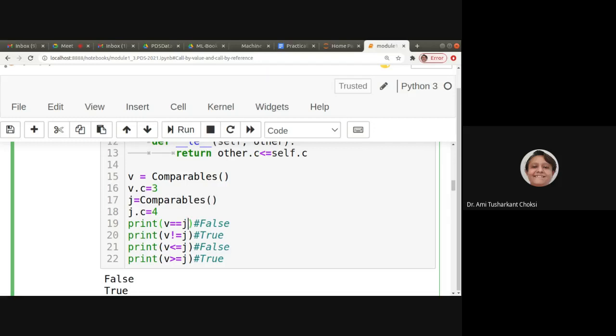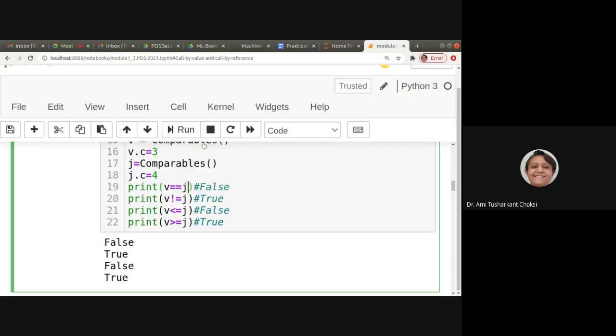I mean to say that v.__eq__ we do not have to write, we just have to use the equal operator. That is a special method. So equal means equal, not equal, greater than, less than or equal, and greater than or equal. Fine, so these things are there. If you do this, you will get the result according to the values we have.